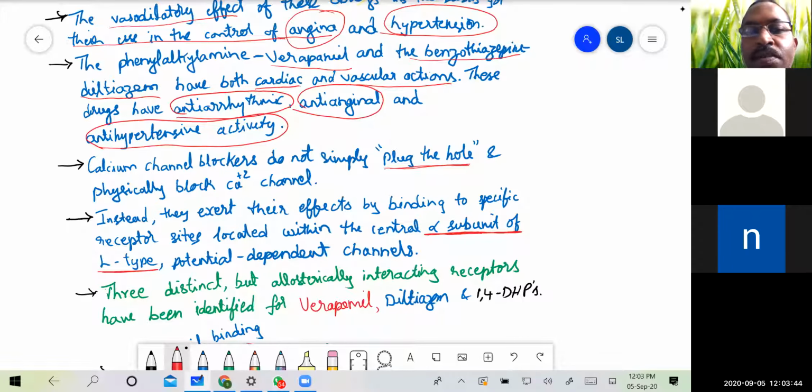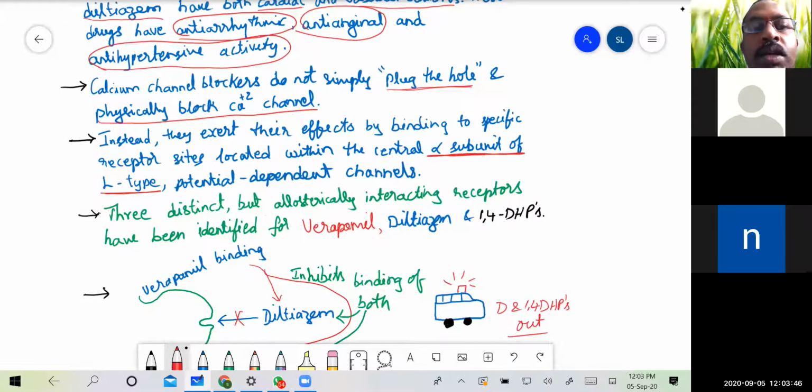So how is this mechanism of blocking the calcium channel done? If it is not plugging the hole, how do they inhibit the availability of calcium? They exert their effects by binding to a specific receptor site, which is located in the central alpha subunit of the L type.